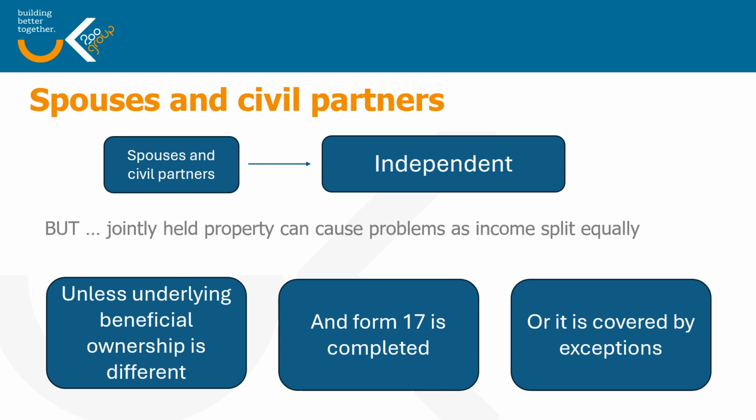Regardless of what the underlying beneficial ownership is of that property, the income will always be split 50-50. So if you had a property owned 80-20, the default would still be that it was split 50-50. However, if you wanted the income to be split 80-20, then you could complete something called a Form 17, and that would allow the actual beneficial ownership to be split differently.